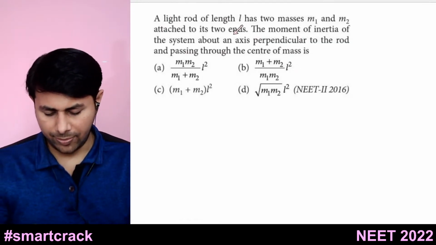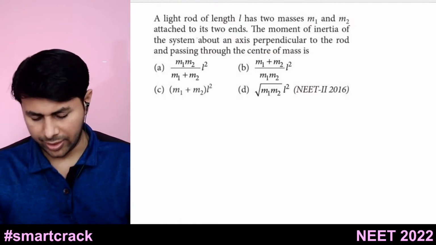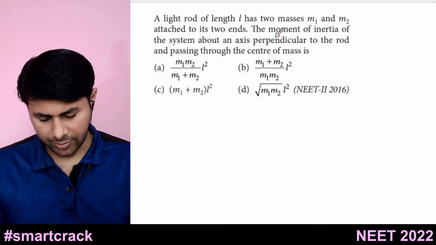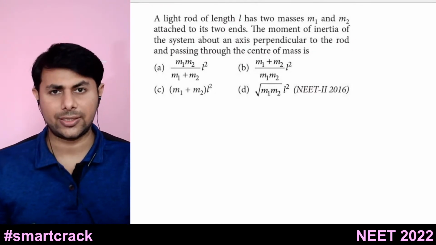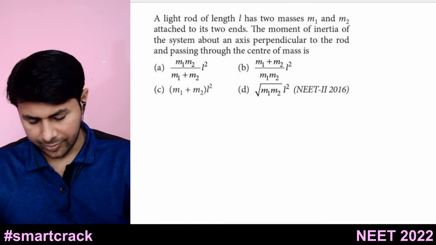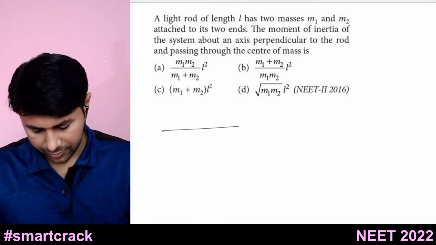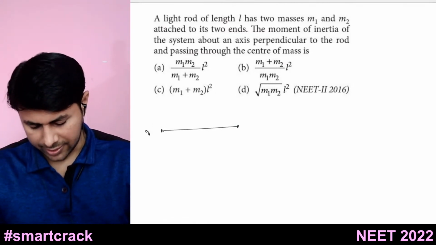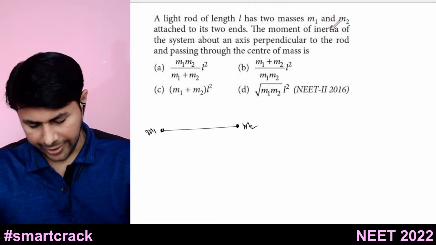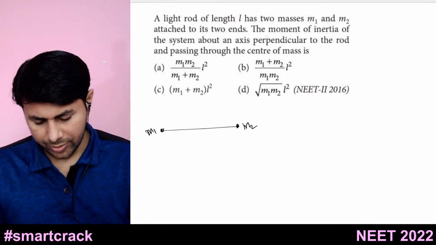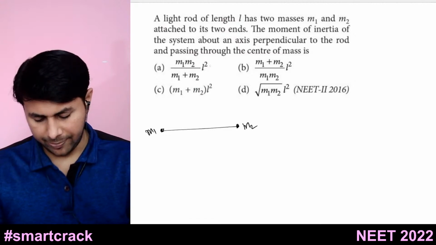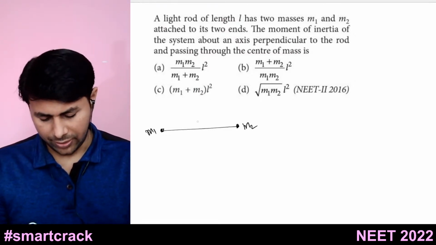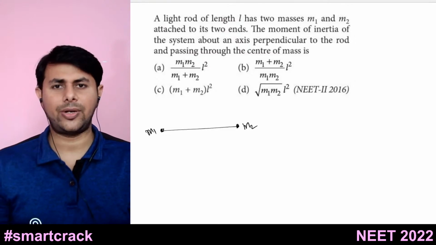A light rod of length L has two masses m1 and m2 attached to its two ends. The moment of inertia of the system about an axis perpendicular to the rod and passing through the center of mass is. So you have a light rod, its length is L, and there are two masses m1 and m2 attached at the two ends of this rod. The moment of inertia of this system about the axis perpendicular to the rod and passing through the center of mass, not the midpoint. Okay, center of mass. So first of all, we have to find out the center of